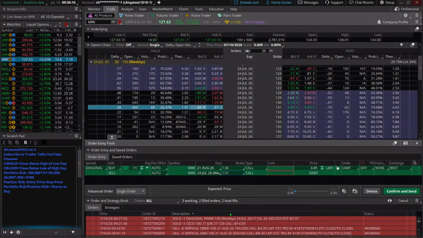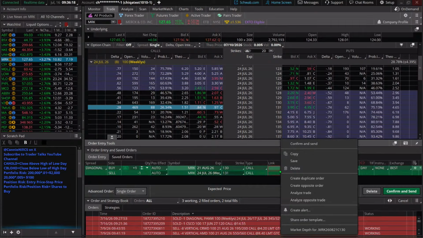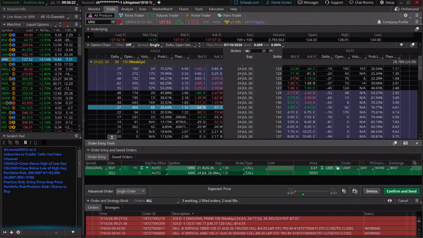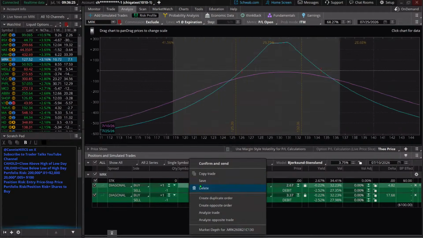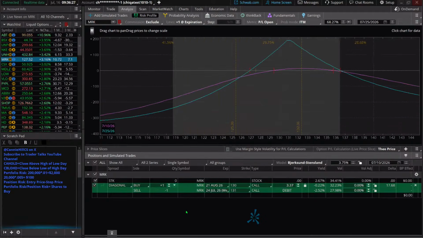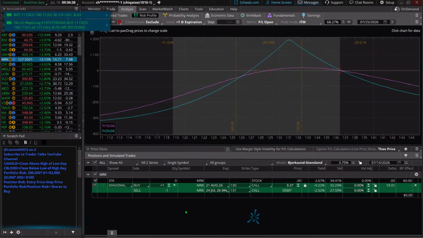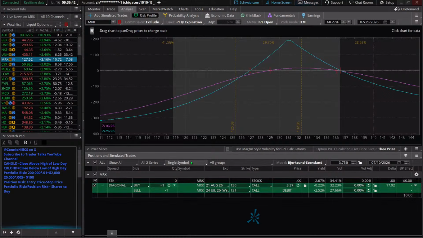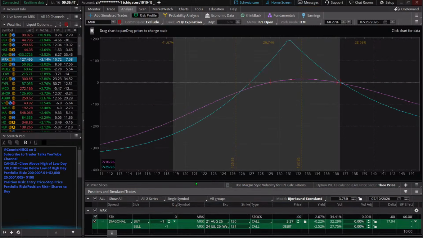Let's look at this on the risk profile. We're going to say analyze trade. And it's got my leftover one in there from what I was doing earlier. Now, some of you may or may not be as familiar with the risk profile. Basically, it gives us a graphical representation of what option prices are likely to be. Oh, good. It just bought back our Cisco option. We're happy about that. Let's maybe move this down here.